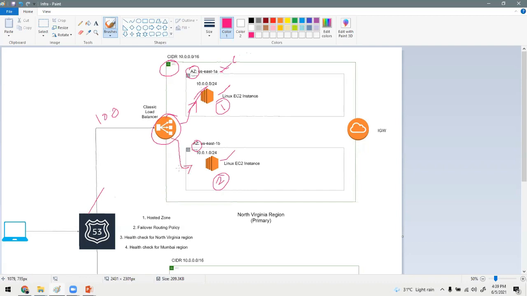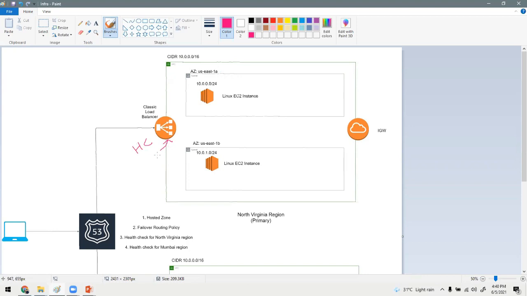Then how can we make sure these are highly available? Let's consider a scenario where US East 1B goes down. Now, how will the load balancer know? Because the load balancer will continue to send traffic to US East 1B. So what should we do? For that, we have to configure the health check on the load balancer, and in this health check we are going to mention some time interval, like 10 seconds or 30 seconds.